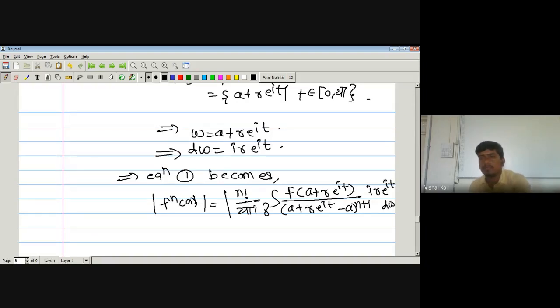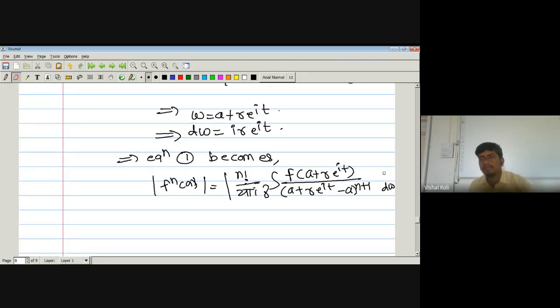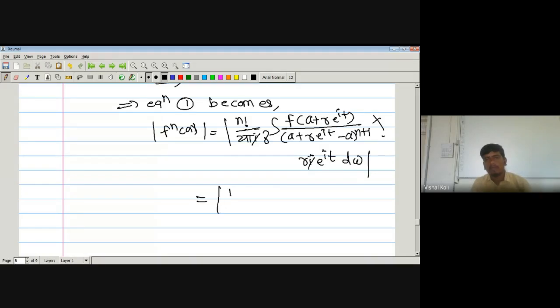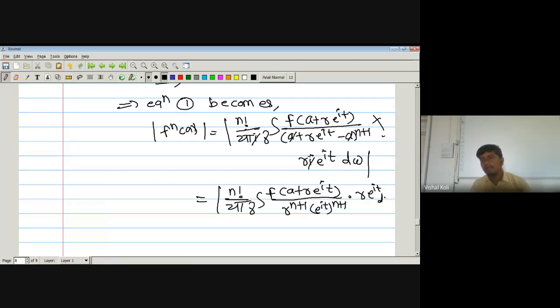Now this i gets cancelled. The remaining part is n factorial divided by 2 pi, integration over the curve gamma, f of a plus r into e to the power it divided by r e to the power it raised to n plus 1. It means r to the power n plus 1 into e to the power it to the power n plus 1, into r into e to the power it into dt.